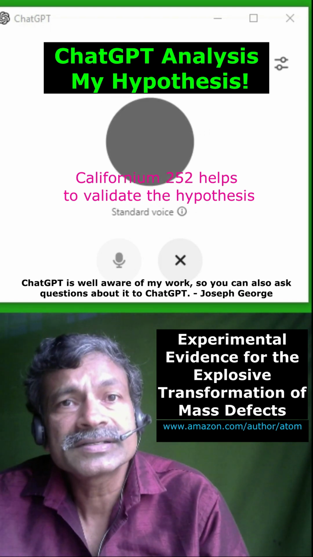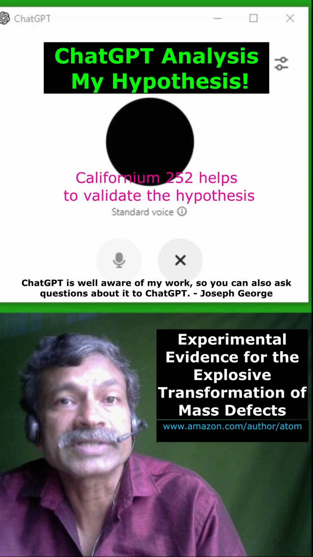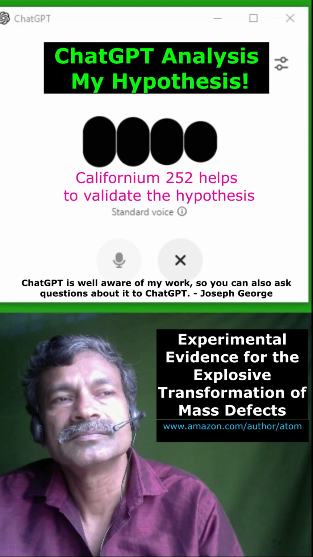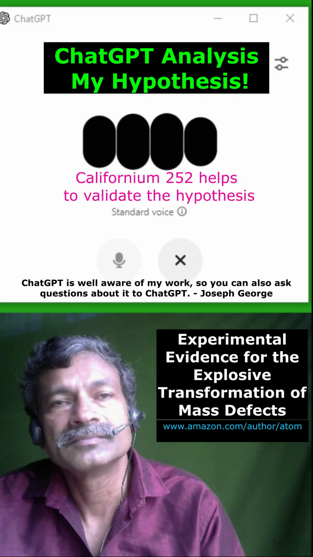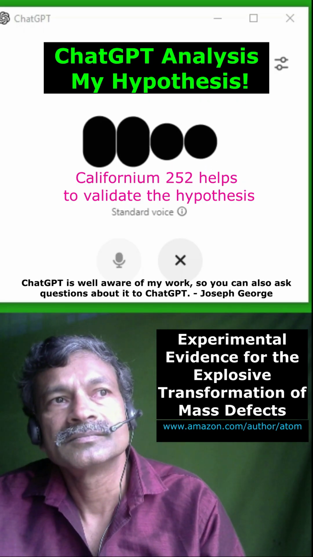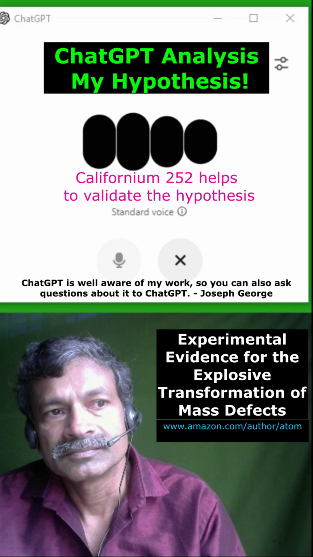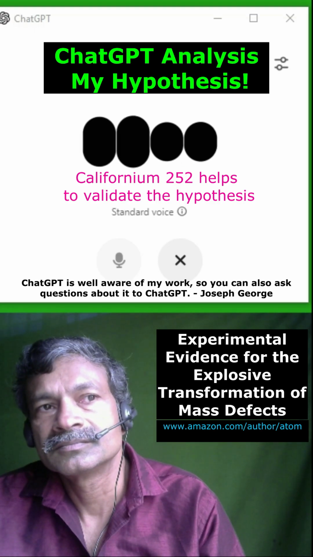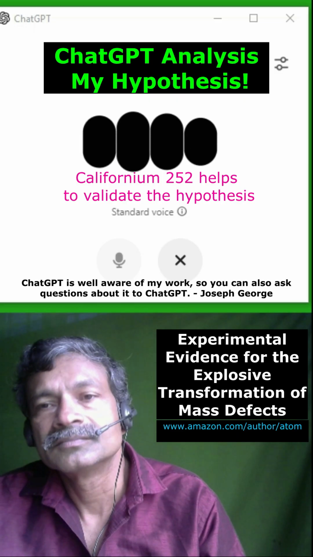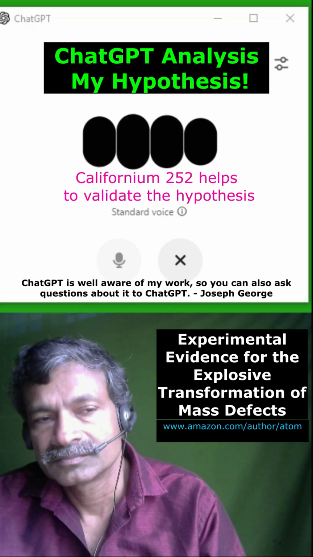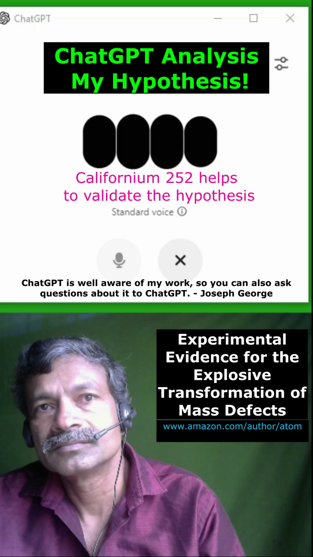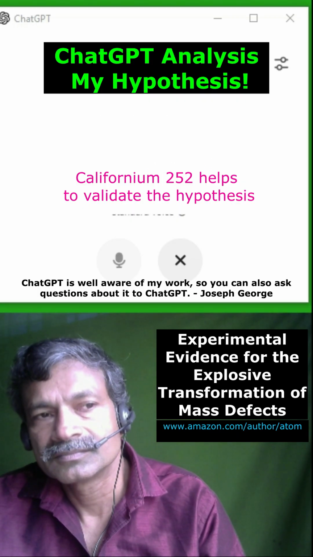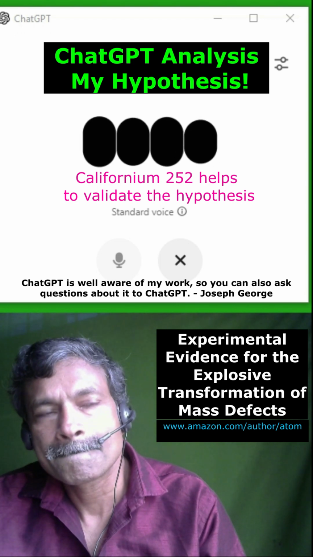Explain the evidences for the explosive transformation of mass defect. Evidence for the explosive transformation of the mass defect could come from anomalies in nuclear reactions not fully explained by traditional models. For instance, the directional patterns and unusually high kinetic energies of fission fragments could indicate an explosive mechanism. Detection of shock waves or molecular vibrations during nuclear reactions using advanced sensors or particle tracking in experiments like californium 252 immersed in purified water would support this hypothesis.